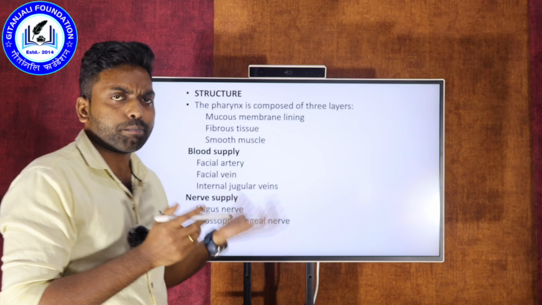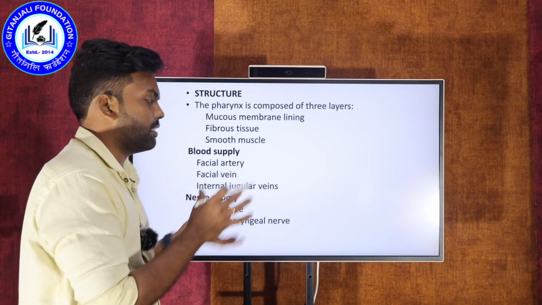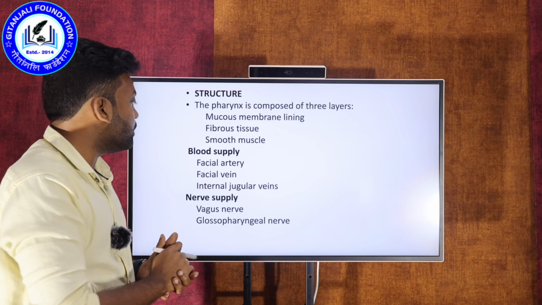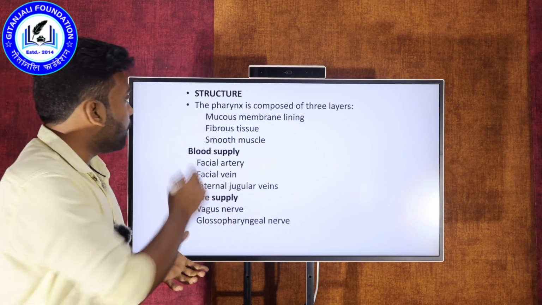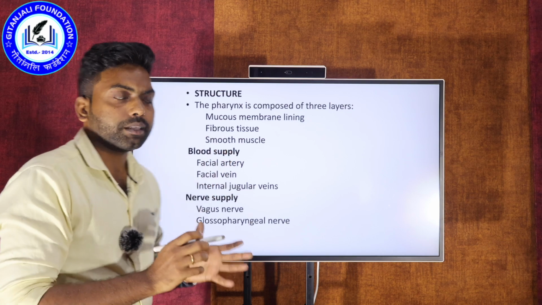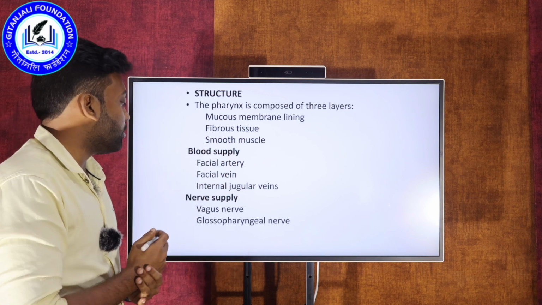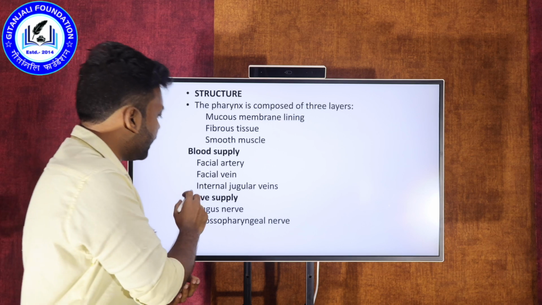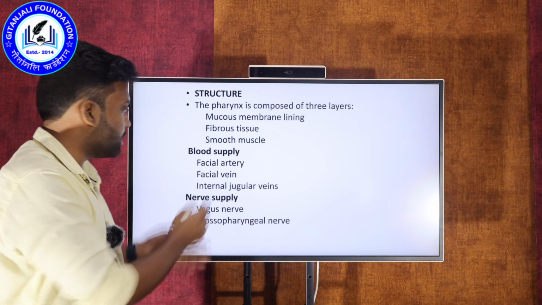What is the nerve? It is nothing but sympathetic or parasympathetic, the sensory or motor function will occur. So what are the main organs the arteries are supplying? The facial artery is supplying oxygenated blood for the pharynx, and the facial vein is the vein supply, as well as the internal jugular vein, this is also the blood supply.